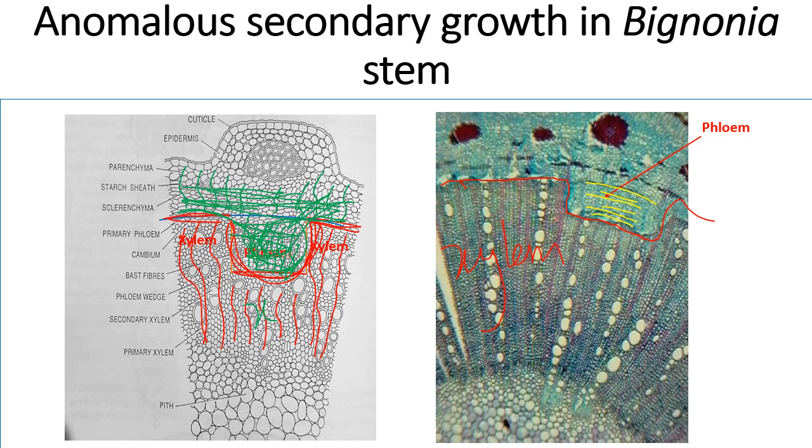So such four different patches are formed at four equidistant places, as you have seen in the previous slide. So this is the anomaly recorded in Bignonia. This way we have finished anomalous secondary growth. Thank you.